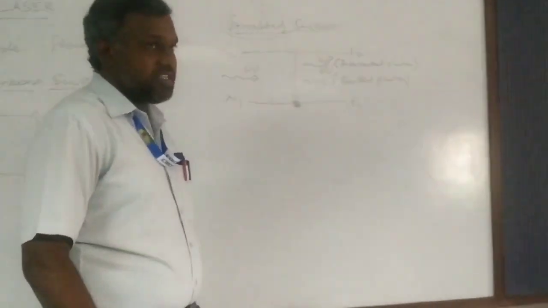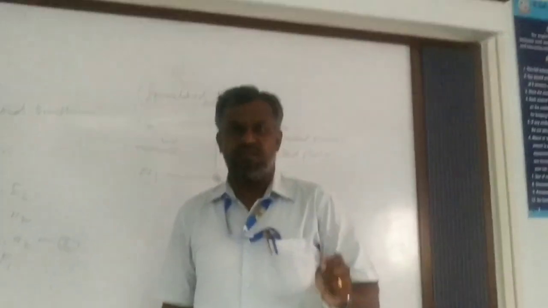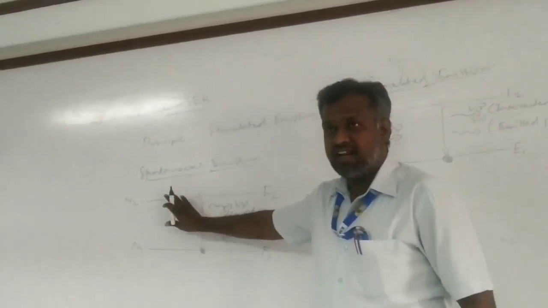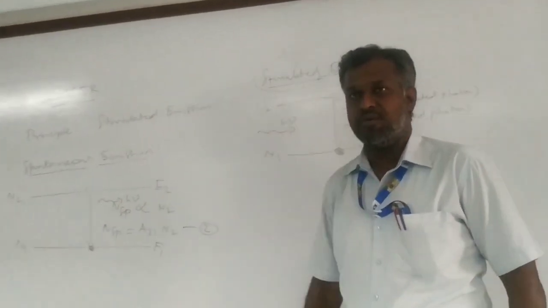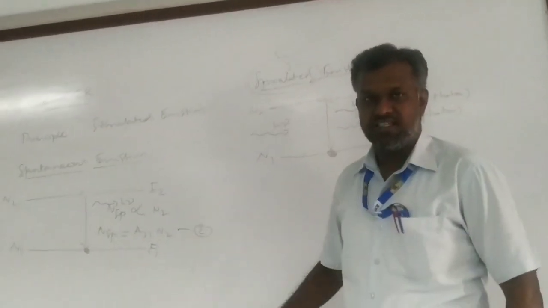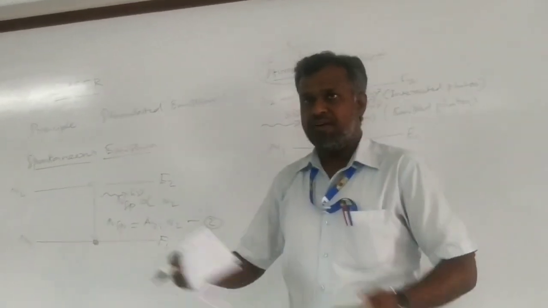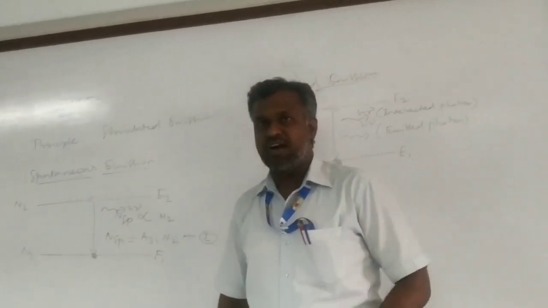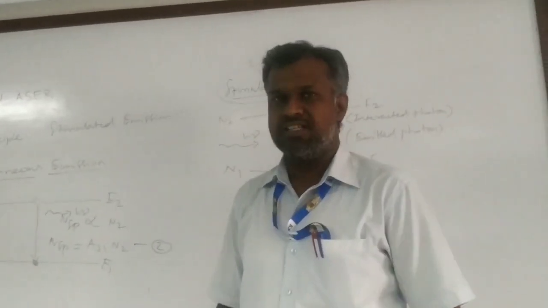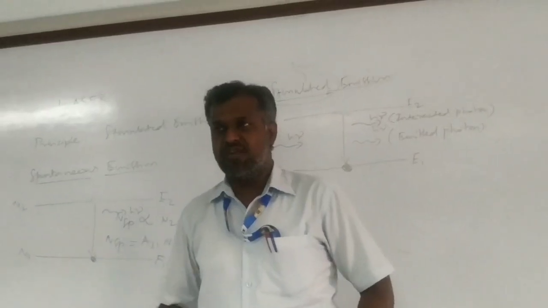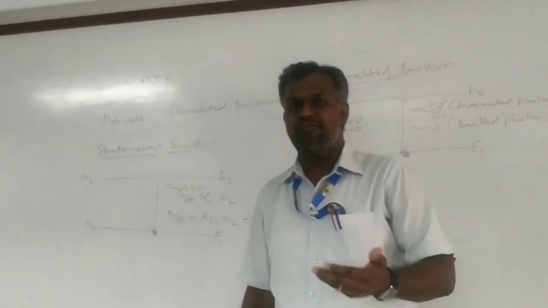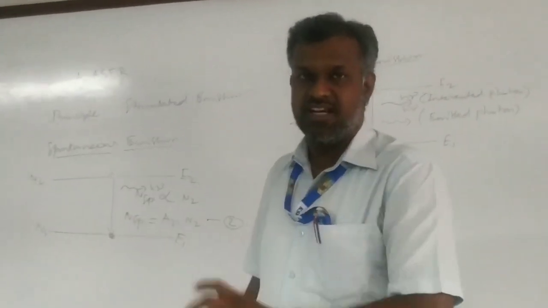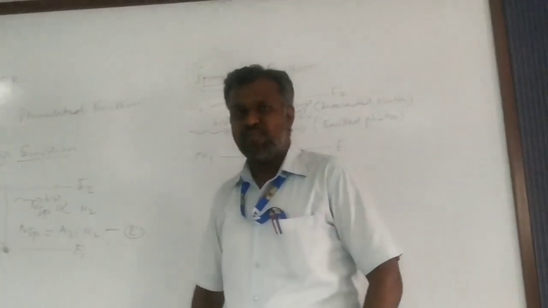Now we are going to discuss the basic differences between stimulated and spontaneous emission. On the left side you create the column of stimulated emission, and on the right side the column of spontaneous emission. I am telling you the important differences between these two processes. First, spontaneous emission is making a transition from higher energy level to lower energy level with the emission of photons without any external inducement. That is called spontaneous emission.